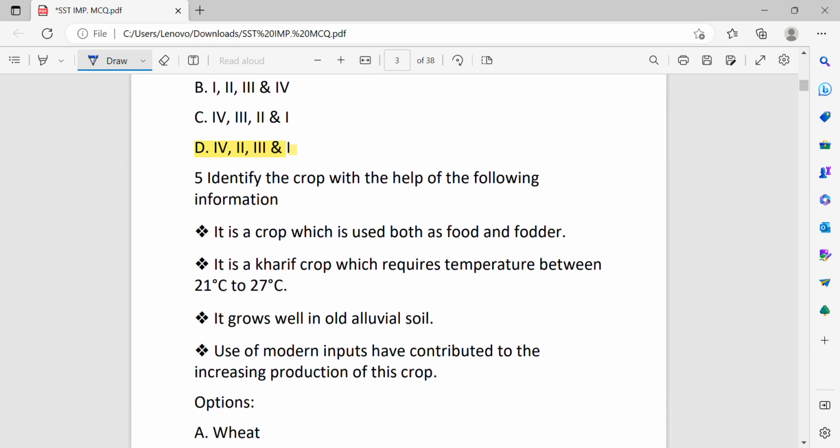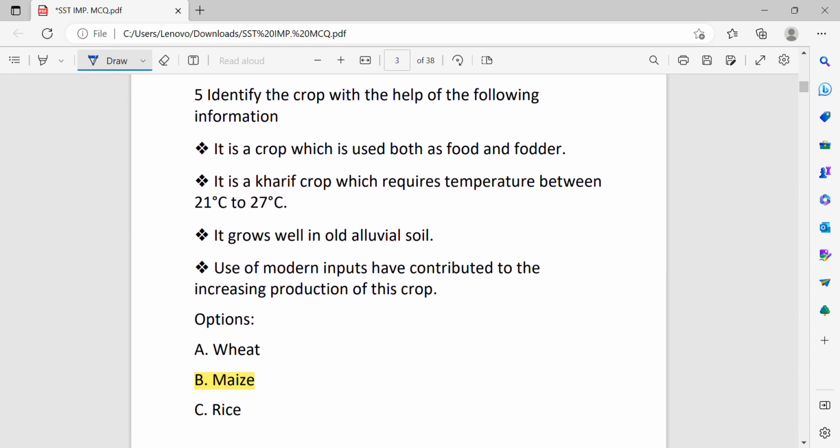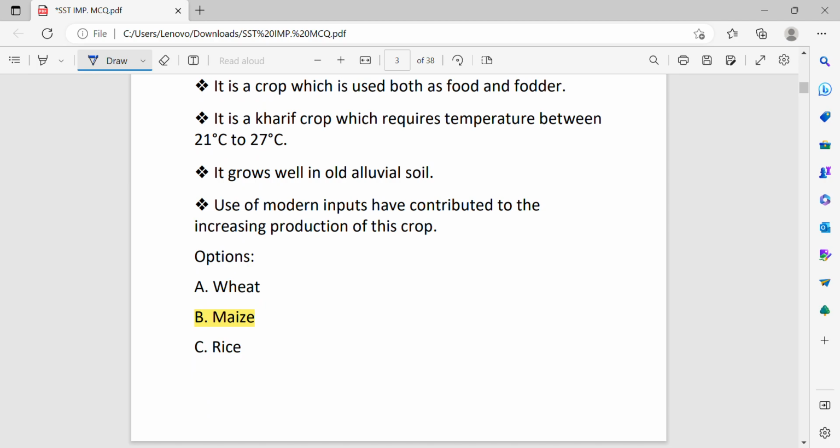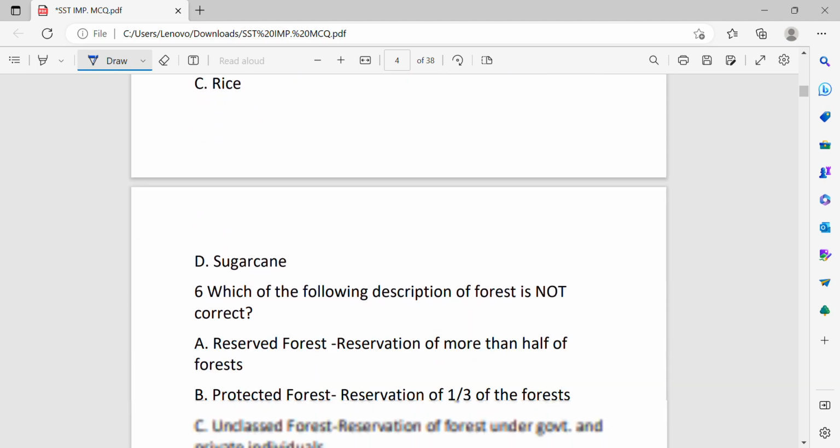Identify the crop with the help of the following information. It is a crop which is used both as food and fodder. It is a kharif crop which require temperature between 21 to 27 degrees Celsius. It grows well in old alluvial soil. Use of modern inputs have contributed to increasing production of this crop. Maize is the correct answer.